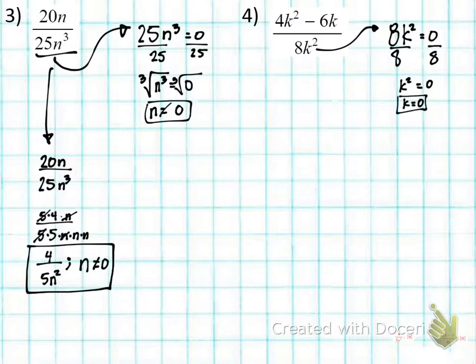Okay? So what happens if k is equal to 0? What happens to my denominator? It becomes what? Undefined, so we want to make sure k does not equal 0. Now we're going to get 4k squared minus 6k and bring it down over 8k squared.